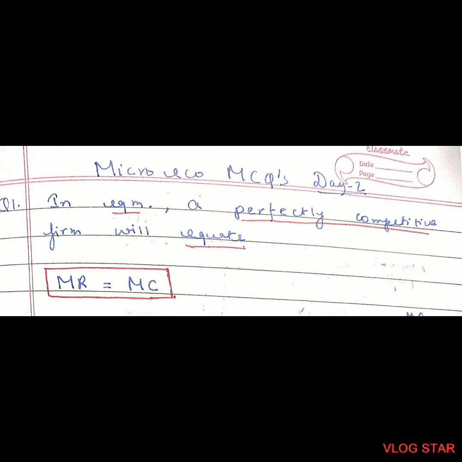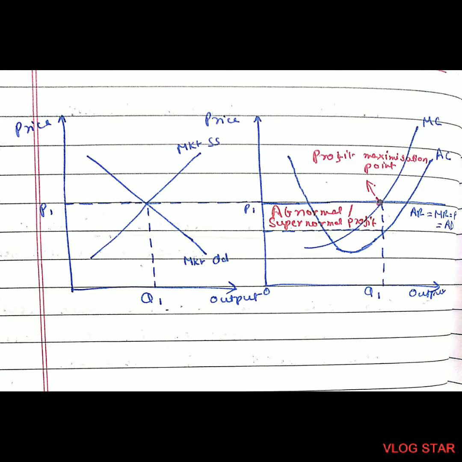Question number 1. In equilibrium, a perfectly competitive firm will equate MR with MC. MR will be equal to MC in the perfectly competitive firm, which means marginal revenue will be equal to marginal cost. As we know, in perfect competition, the market sets the price and a single firm adopts the same price. So for a single firm, the equilibrium condition is the one where AR is equal to MR is equal to P is equal to AD, and MC is equal to MR. That's the answer.